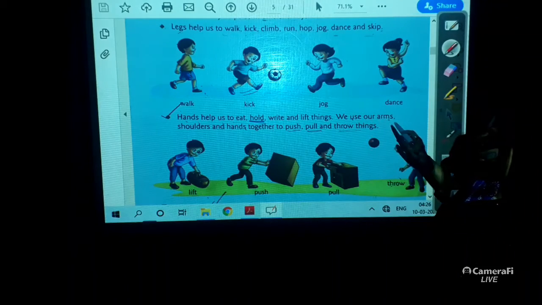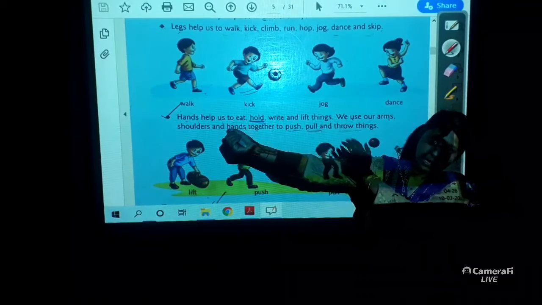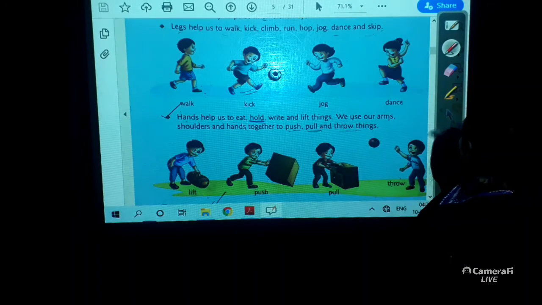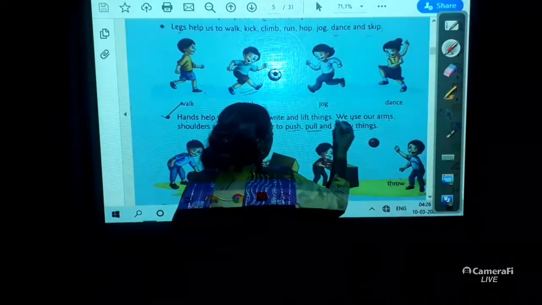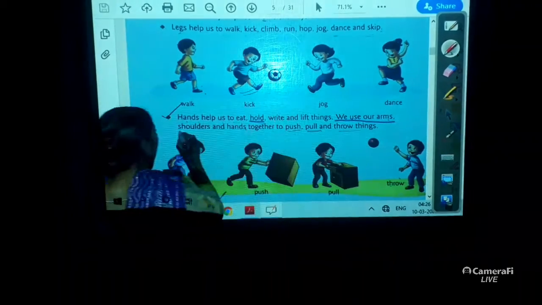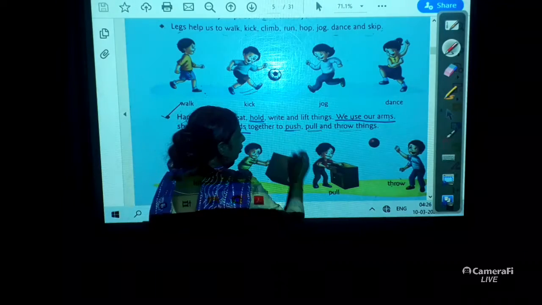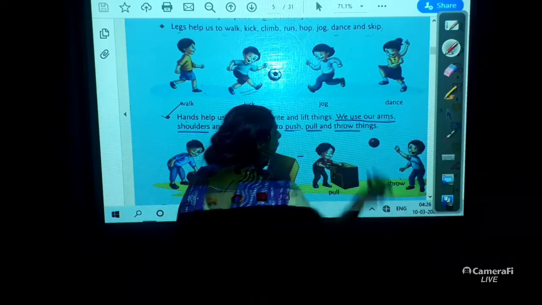We use our arms. This part is our arm. So we use our arms and shoulders. You can see it is written, we use our arms, shoulders and hands together to push, pull and throw things.